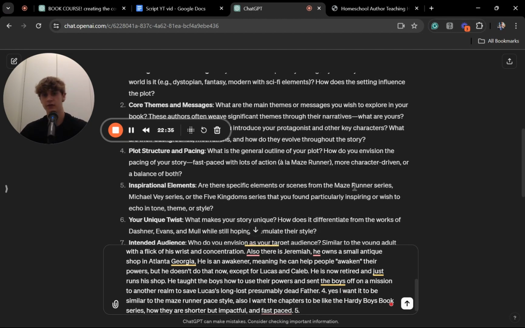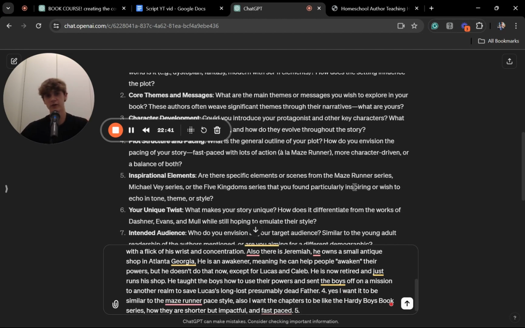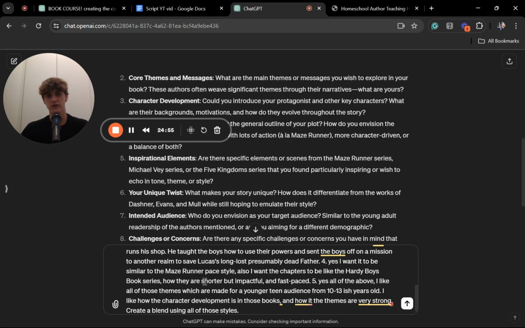Question 5, inspirational elements. Are there specific elements or scenes from the Maze Runner series, Michael Vey series, or the Five Kingdoms series that you found particularly inspiring or wish to echo in tone, theme, or style? So I'm going to say yes, all of the above. I like all of those themes, which are made for a younger teen audience from 10 to 13ish years old. I like how the character development is in those books and how the themes are very strong. Create a blend using all those styles.